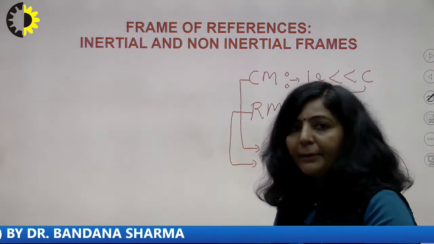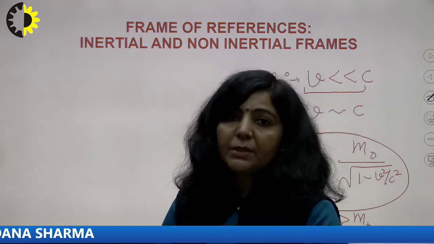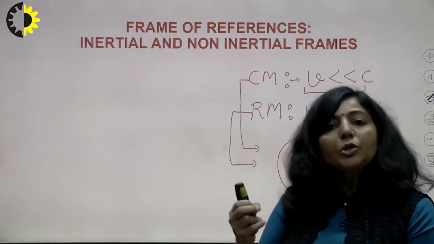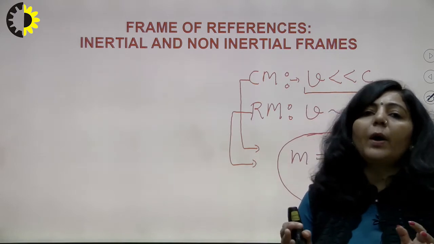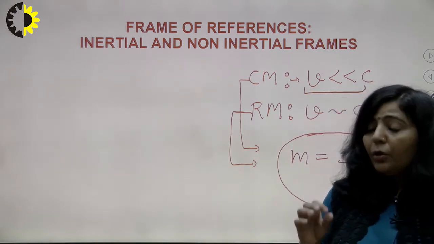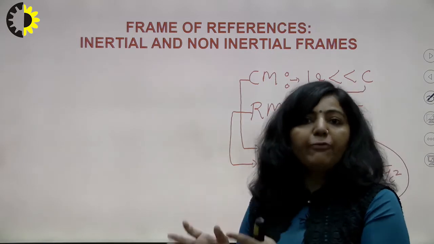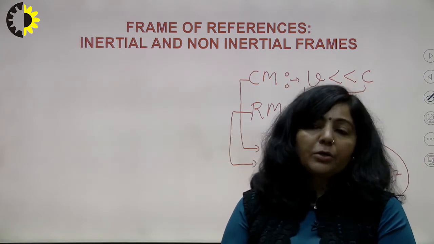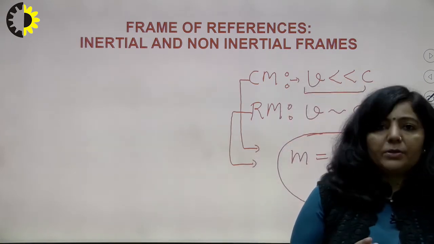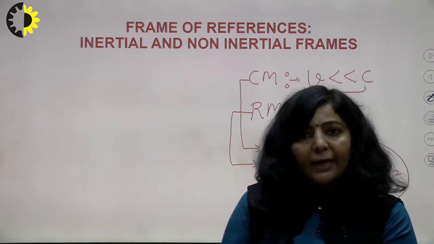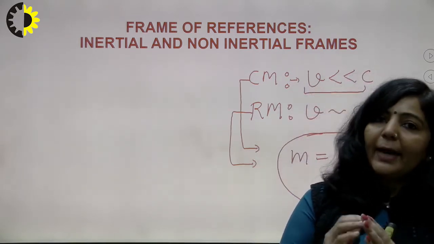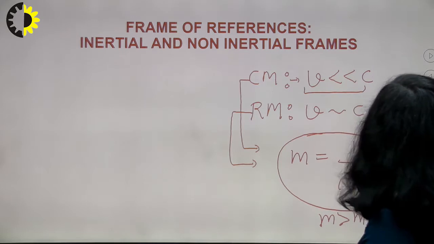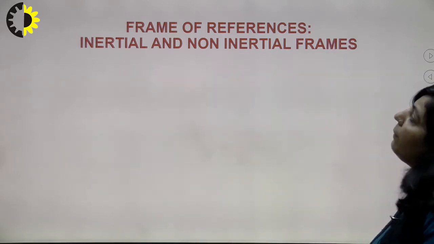So since we are dealing with mechanics, since we are dealing with moving objects, if you want to describe the position of an object or the motion of an object, then you always require a frame of reference. Means you require a reference point with respect to which you can describe the position and the motion of an object. That particular set of coordinates with respect to which you can describe the position and the motion of an object is known as a frame of reference. So our first topic of today's discussion is frame of references.